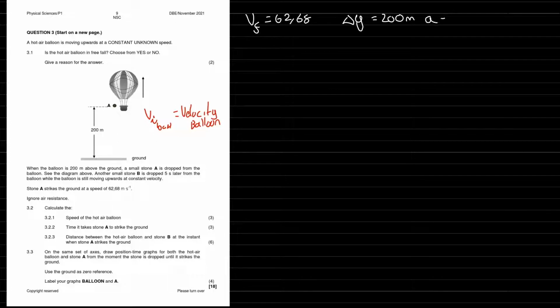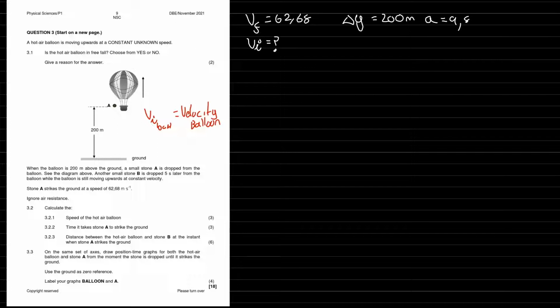We know our acceleration is 9.8. That's all we know. What do we want to know? We want to know the initial velocity of the ball. That is unknown. So we look at our formula sheet and find the equation that has the variables we know and the variable we don't know yet.